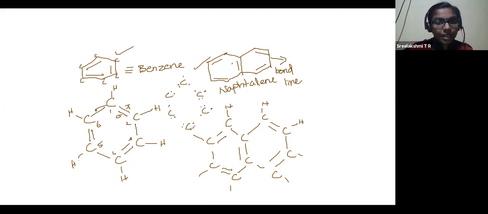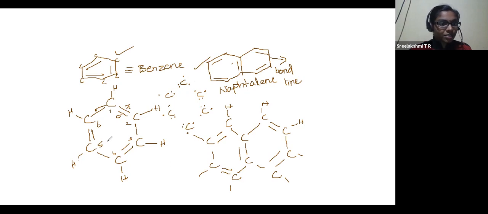I'm showing the electrons alone in a different pattern, like 2 electrons and 2 electrons together, which makes our double bond. This alternating double bonds can be in any position. The only thing is they shouldn't come together. They should be in alternating positions. You can start anywhere.